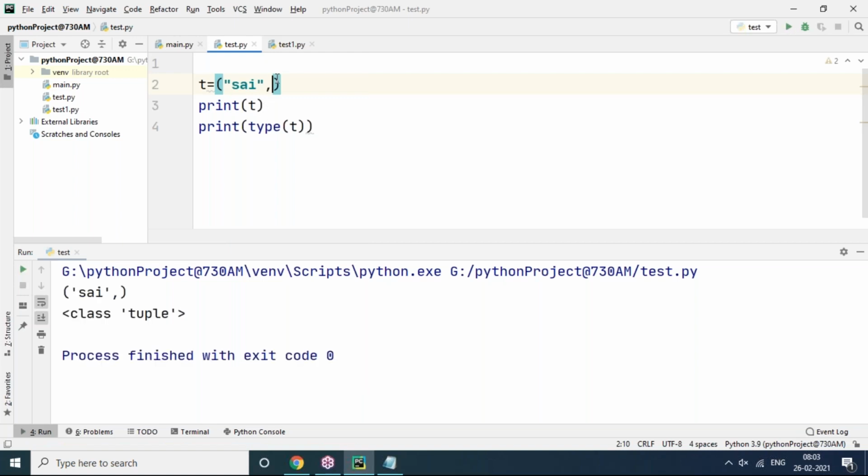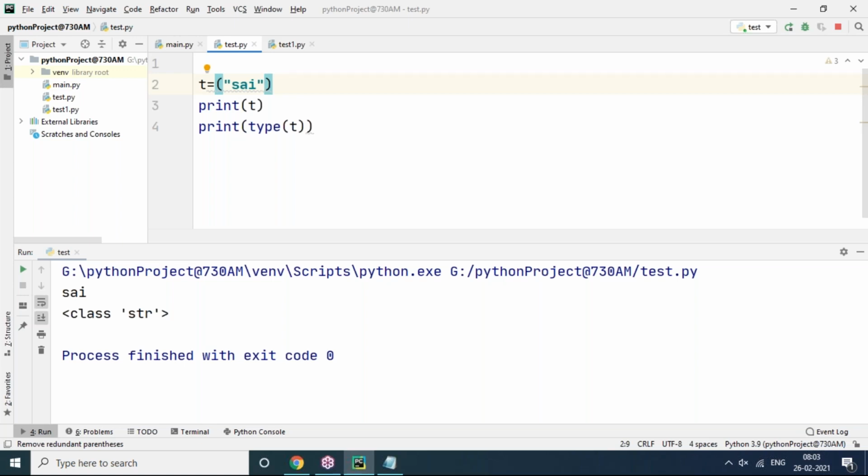If you give it without a comma, then it is treated as a string only. So we have to take care while creating a tuple. Only for a tuple, not a list. A list we can easily create with one element, no problem. While creating a tuple with one element, after the element you must give a comma symbol. Otherwise, it will not be treated as a tuple.